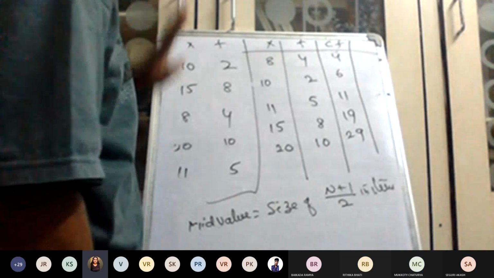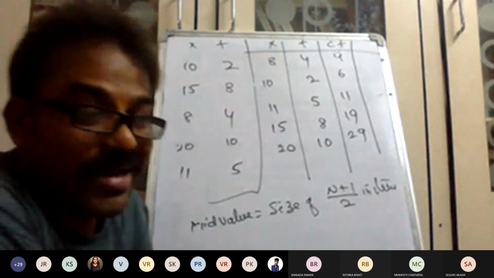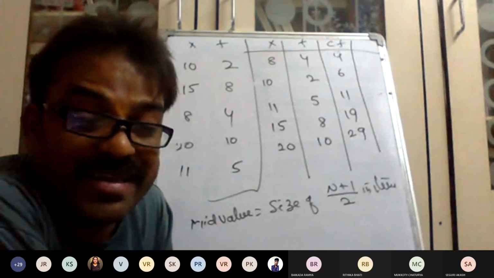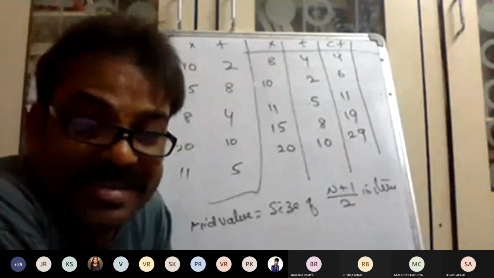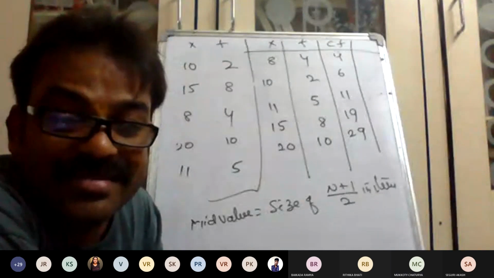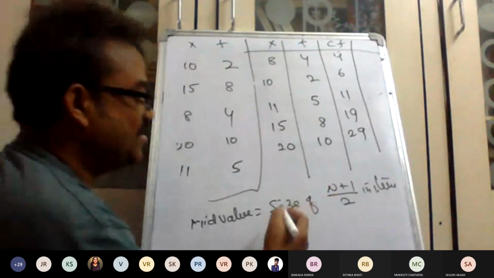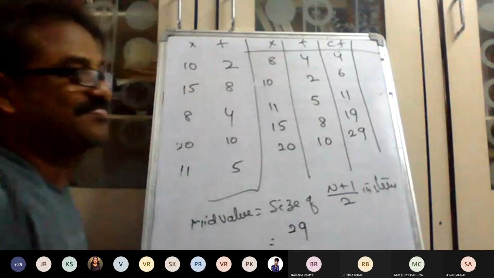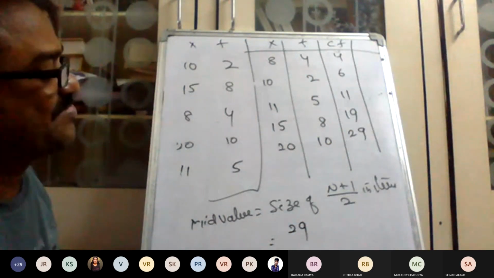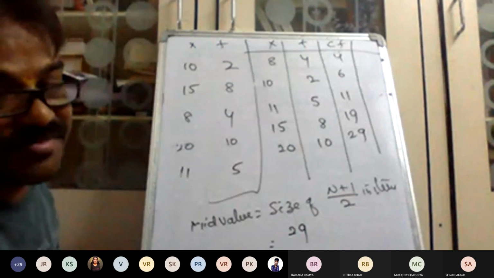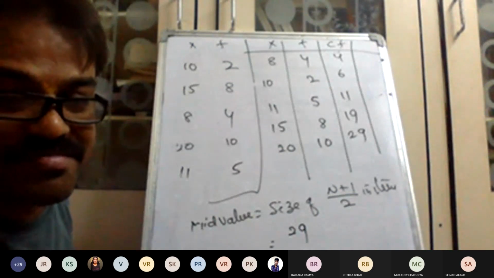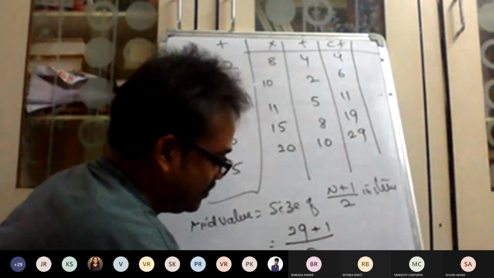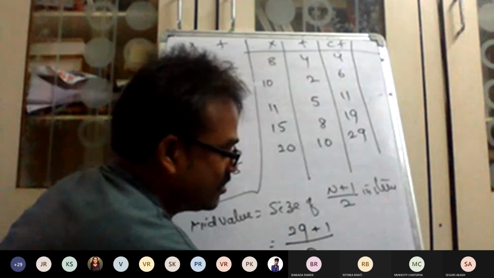Okay, one important point. In the case of a discrete series, what is the n value we are taking? Total sum, correct or wrong? Total frequency, correct or wrong? Here the n value is the total, 29. So (29 + 1)/2 = 30/2 = 15.